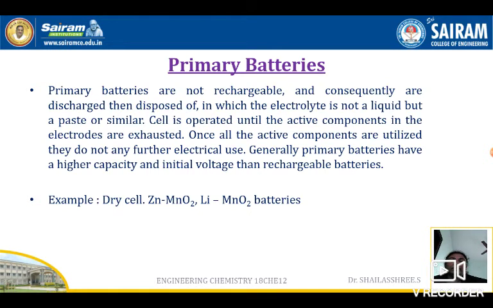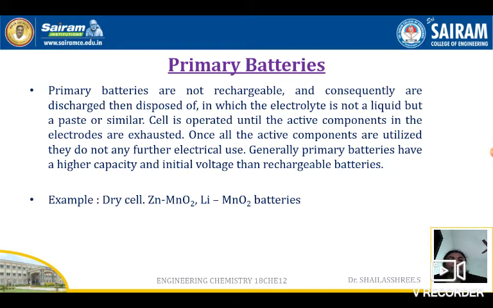The primary batteries are the batteries where the cell reactions are irreversible. Once the battery is utilized, that is, until the active components in the batteries are used up. Which are the active components of your battery? The anodic component, the cathodic component, and the electrolyte. All these together are called active components. Until the active components are there, the batteries can be utilized.